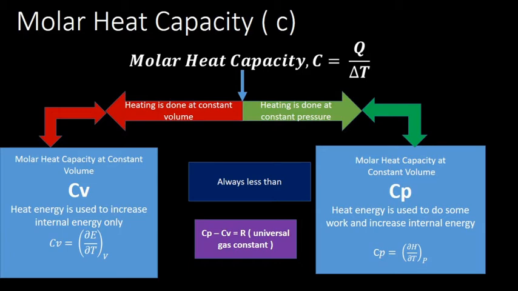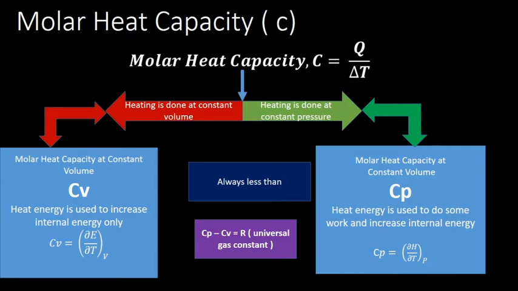Now take the case of the right hand side, that is the green color. We are heating the substance at constant pressure. When we heat the substance at constant pressure, the energy given is used not only to increase the internal energy, but also to do some work, that is, work of expansion has to be done.